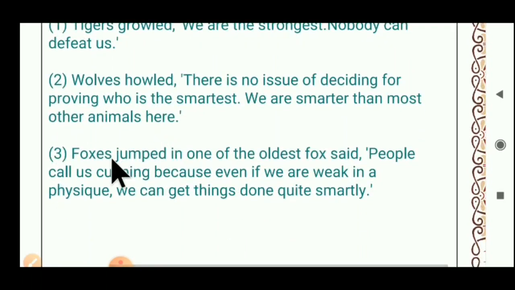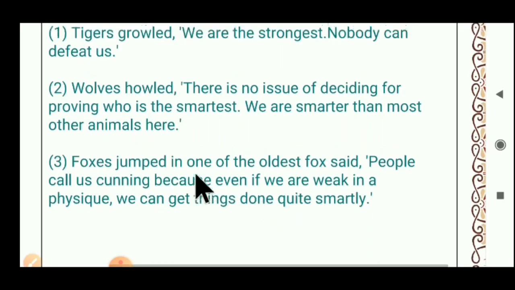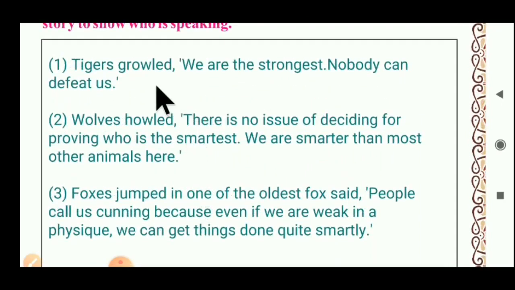Now the third one is there. Foxes jumped in, and one of the oldest foxes said, people call us cunning because even if we are weak in physique, we can get things done quite smartly. Here, as an example, I write the speech of three animals. You have to write all these things in your textbook. You have to complete it all in your textbook.